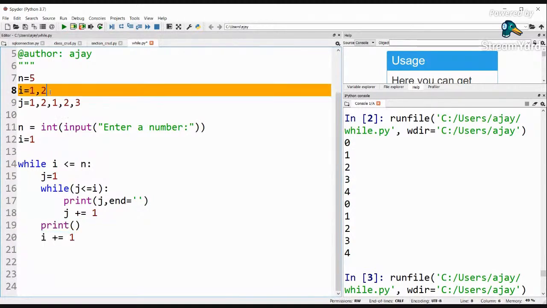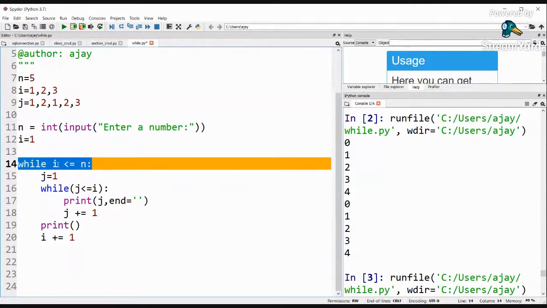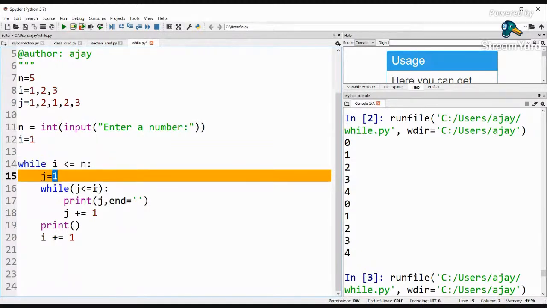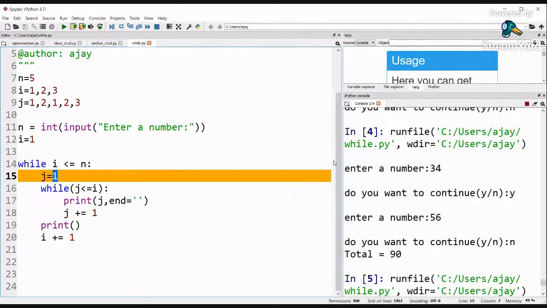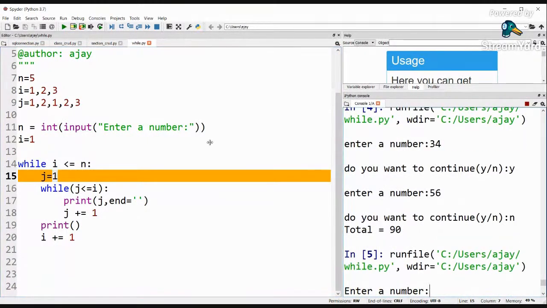i now becomes 3. So what is happening out here? This outermost loop is going to go from 1 to 5, and every time, now i is 3, j starts from 1 and goes till i. So this is 1 initially as output, then 1 2, then 1 2 3. I will just execute the code and you can check the output.